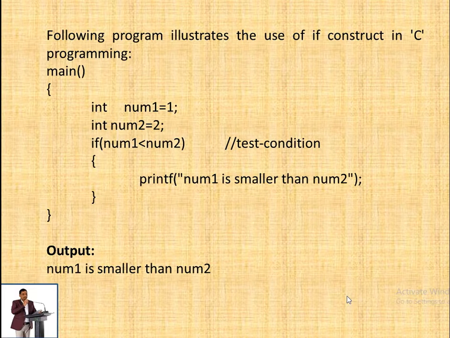Then we have used a condition with the if statement, num1 is less than num2, meaning we are comparing num1 with num2, and if that condition is true, it will execute the statement in that if block. Here num1 is smaller than num2, so it will be executed because the condition is true, and if the condition is false, it will not execute the statement. So this is the syntax of the if statement.